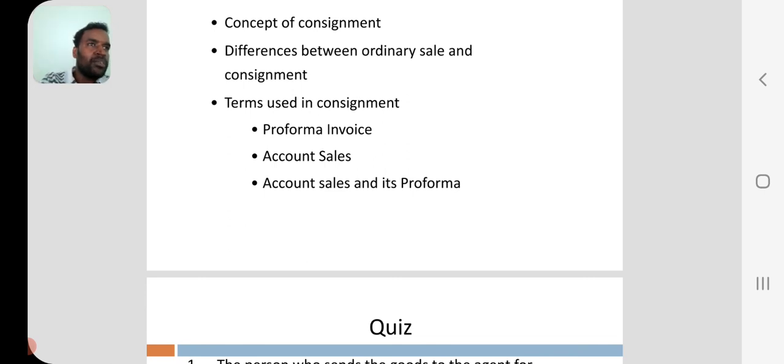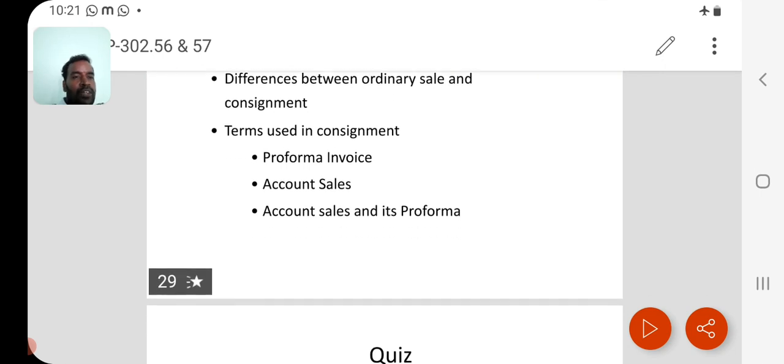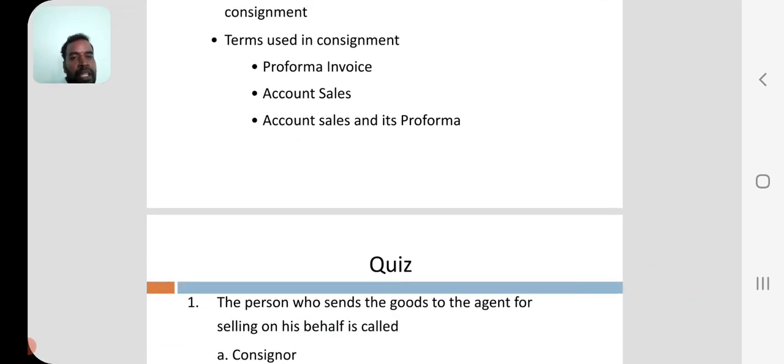He is responsible for that. In some cases, the consignee may not recover the credit sales amount, so bad debts will occur. For that, the consignee is responsible. So for bearing this much risk, he charges some extra commission, and that extra commission is called del credere commission.